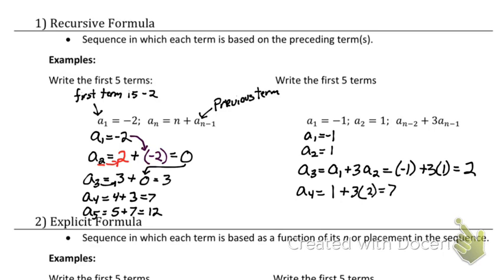And that's going to equal 7. And finally, our fifth one is 2 terms prior is 3, so that equals 2, because a sub 3 equals 2. Plus 3 times the previous term, which was 7, which equals 23.